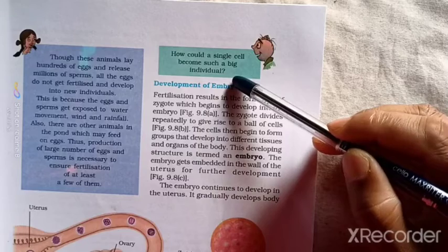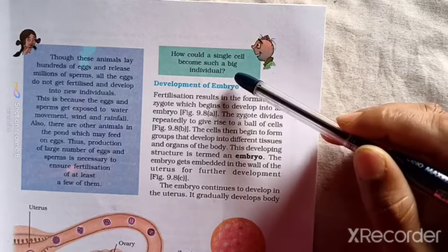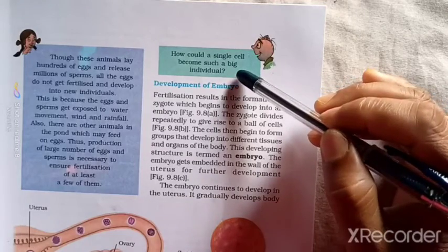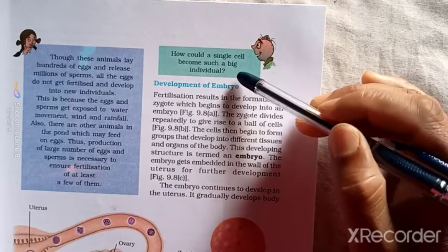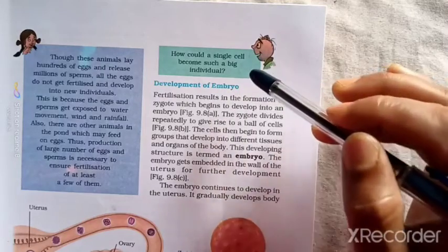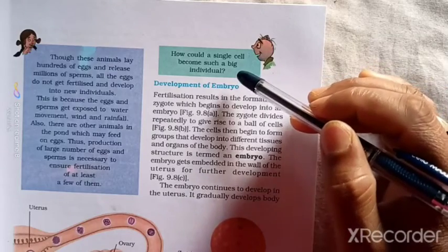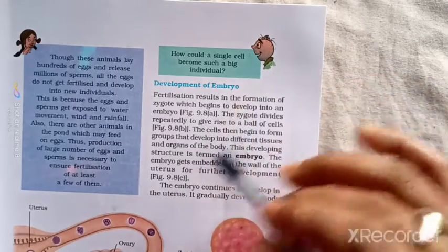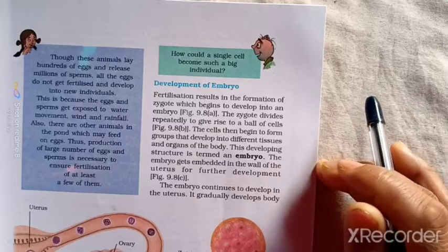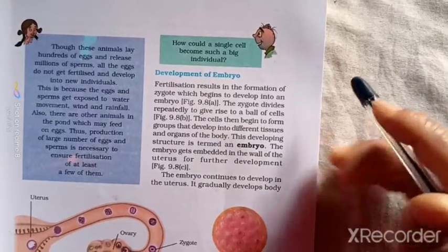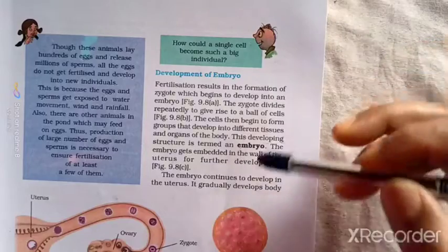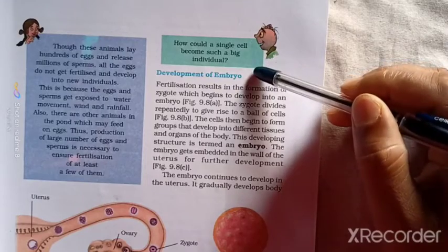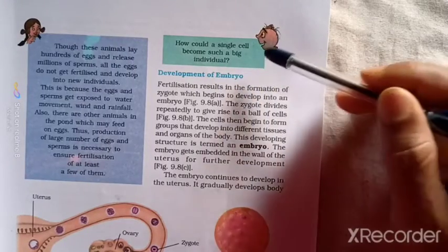A single cell, that means after the fusion of male and female gametes, the sperm cell and egg cell, becomes a zygote. Zygote is nothing but the fertilized egg cell. Then from that fertilized egg cell, a new young individual is developed after several cell divisions like cleavage and after organogenesis. Different processes take place inside the uterus, and at last it becomes a big individual.